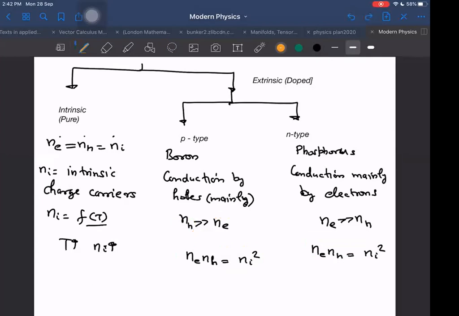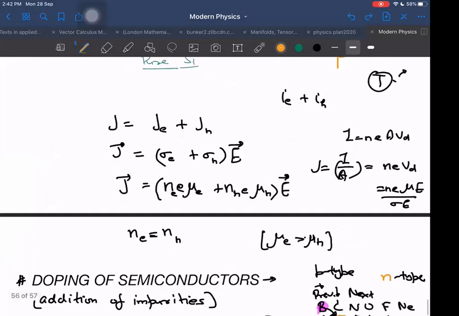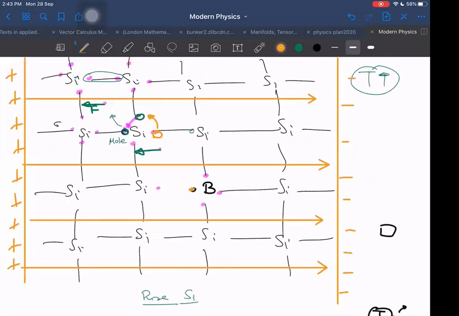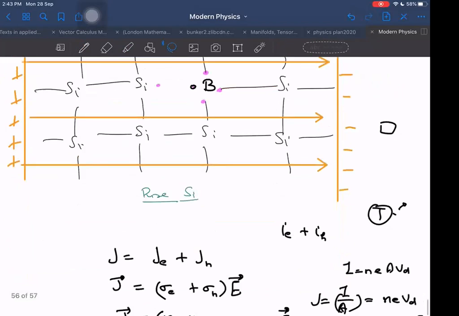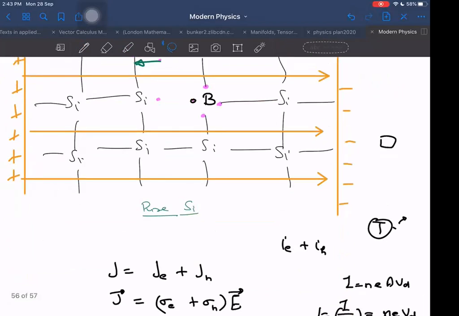Why does it happen? You can think that there will be a vacancy of electrons here, let us say this is a vacancy here, because of boron, and there was some other free electron somewhere, that was already existing. Now this electron will have a tendency to fill up this hole. And when the electrons fill this hole, as a result the free electrons which were present in the pure semiconductor will become less, because some of those electrons will get absorbed by these holes.